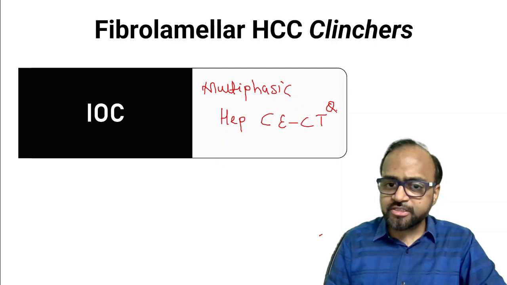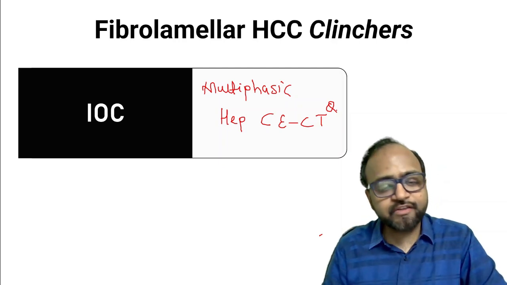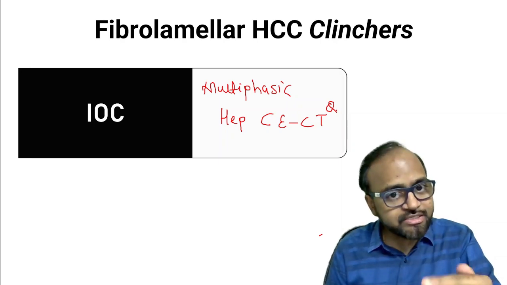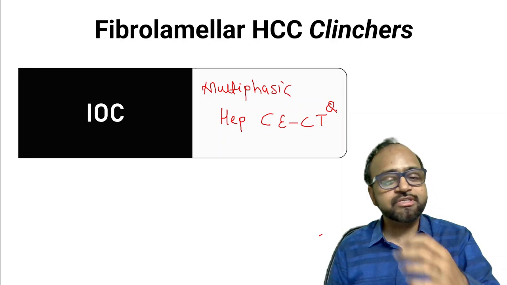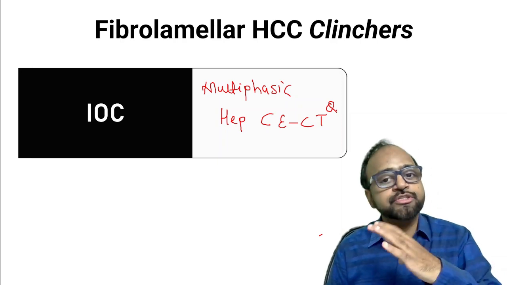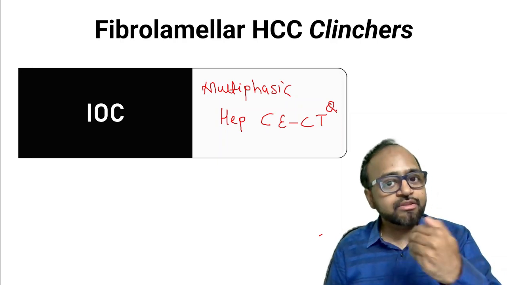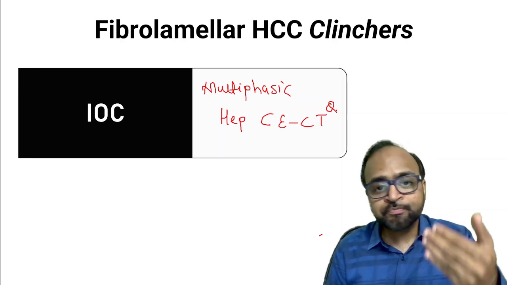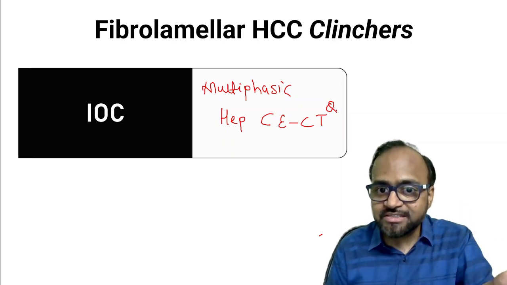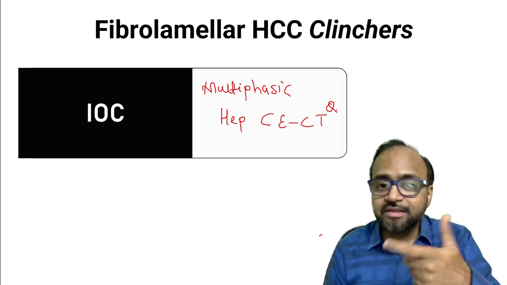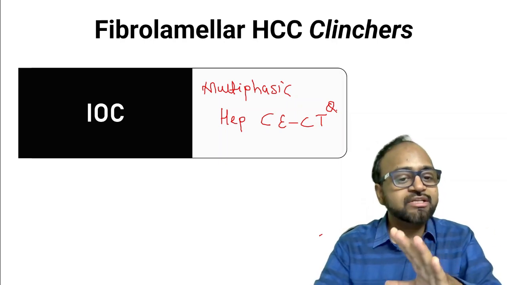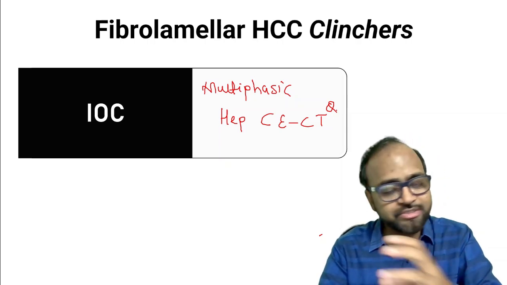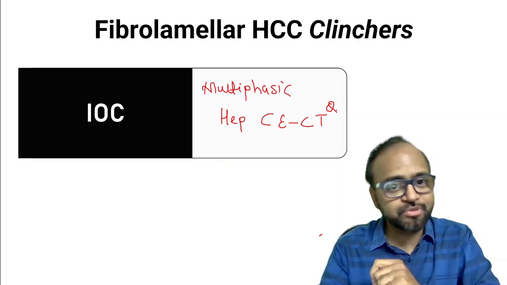What is multiphasic hepatic CT? We've discussed this in detail in our earlier video modules, right? When contrast is injected, it first goes into the arteries, that is called the arterial phase, when we acquire the images. Then it goes into the portal vein, that is called the portal venous phase or parenchymal phase. Then through the liver parenchyma, it goes into the hepatic veins, that is called the hepatic venous phase or delayed phase. That is how the images are acquired in multiple phases when we do a CT scan. This is called multiphasic hepatic contrast enhanced CT. This is the investigation of choice for most of the focal liver lesions. We are going to discuss this when we go to the rapid fire round towards the end of this particular session.